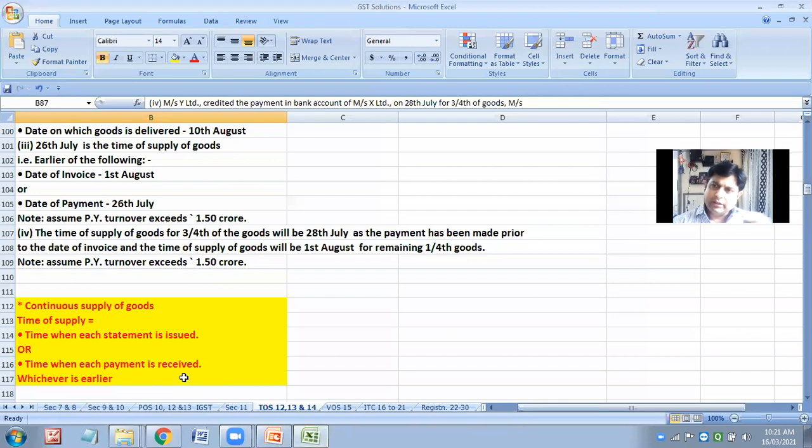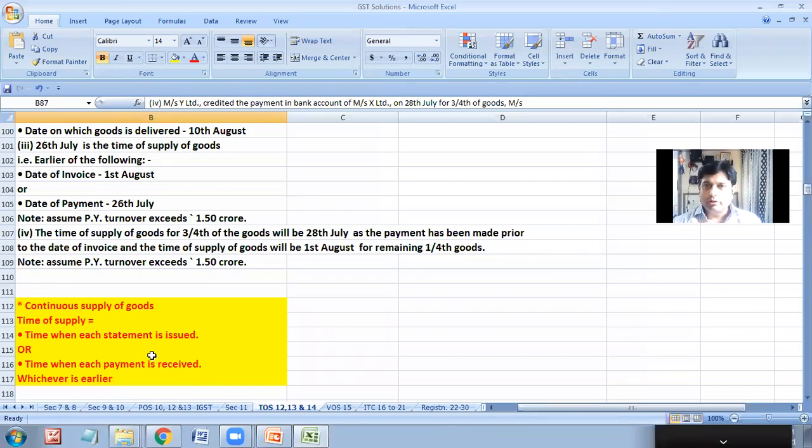It's on a regular basis. Okay. So whenever they either get the statement, whichever is coming prior. Statement is nothing but invoice, or the payment is payment. Either you have credited it in their book or they have recorded it earlier, whichever is earlier.